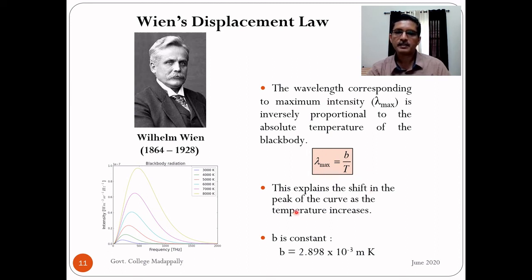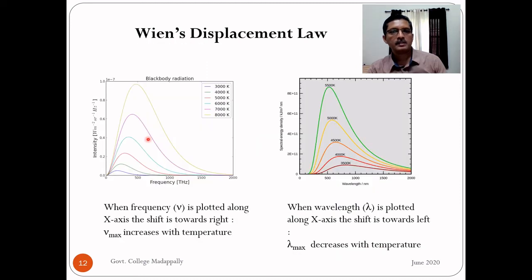So this explains the shift in the peak of the curve as temperature increases, and the constant in Wien's displacement law has a value of 2.898 into 10 raised to minus 3. The unit will be that of lambda maximum into T. Lambda is wavelength, so the unit is meter, and T is temperature, so Kelvin. So its unit is meter Kelvin. This is Wien's displacement law. Let us spend some more time on it.